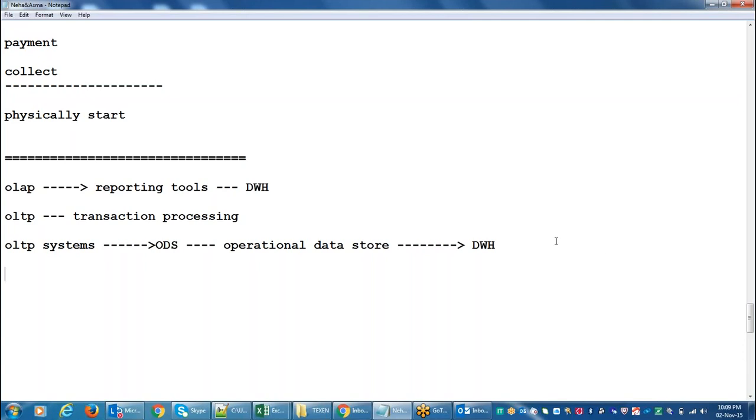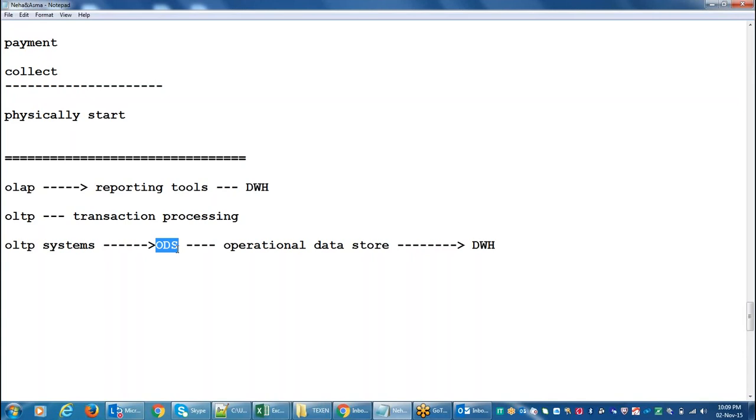Here the concept is this: generally these are OLTP systems. Each and every ATM is one OLTP system, one source system here. At the end of the day, they will load all the transactions, all the information, to the ODS system. Similar kinds of data are stored in one ODS system.